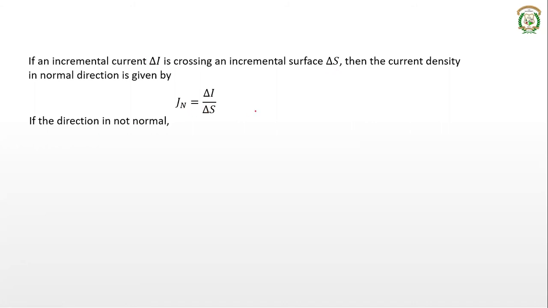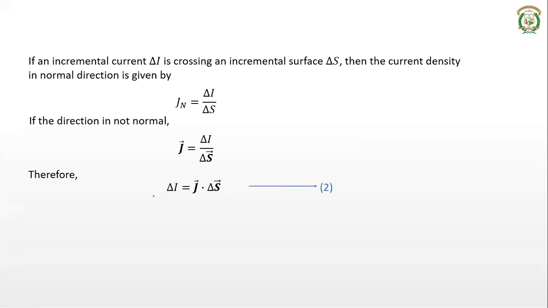The current need not always be normal to the surface. If it is not normal, we consider the vector J equal to delta I divided by vector delta S. If you take delta S to the other side, delta I will be equal to J dot delta S. This is a dot product of two vectors, which will be a scalar quantity, right?